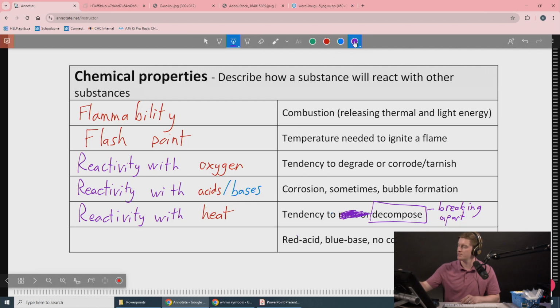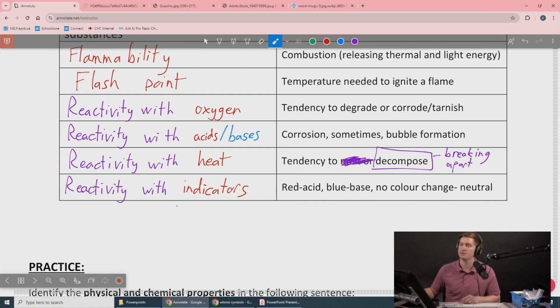Finally, this is somewhat similar to reactivity with acids and bases, but this is reactivity with indicators. More on this later on in the course. We'll talk about how indicators can tell you if something is acidic, if something is basic, or if something is neutral, and also what those terms mean. So don't worry too much about it now. Just know that the chemistry of an acid or a base is a chemical property of it, not a physical one.